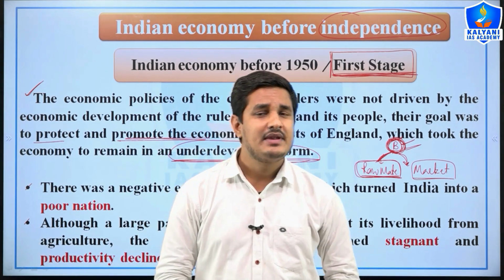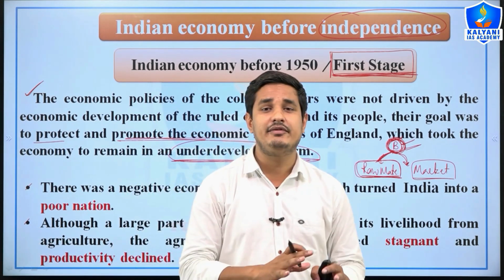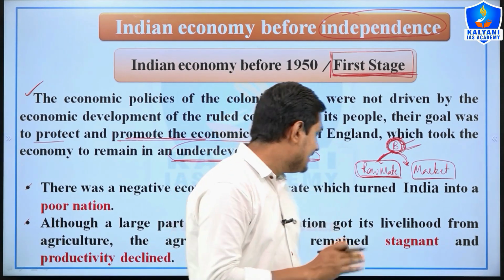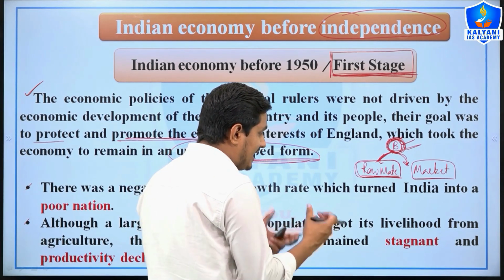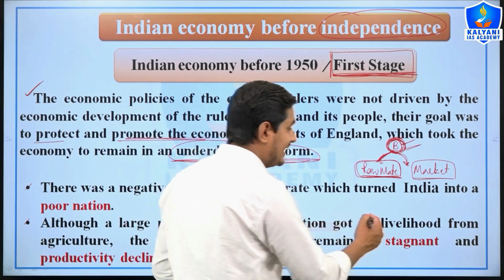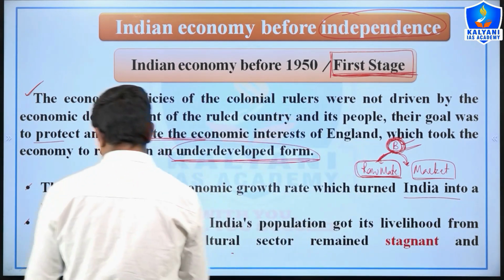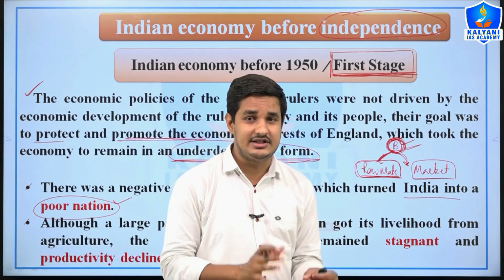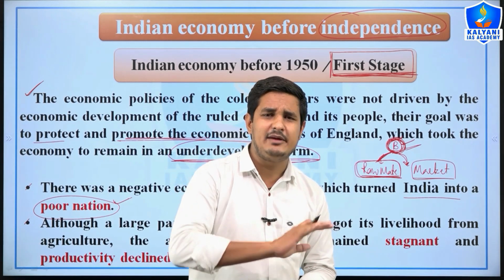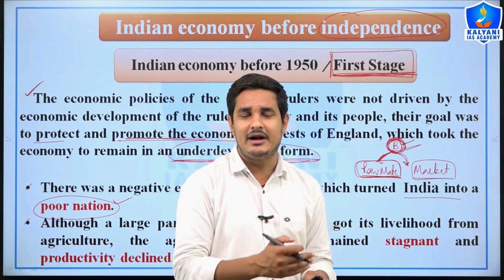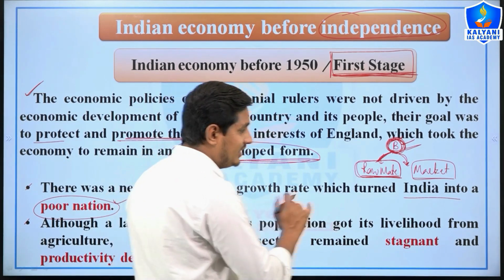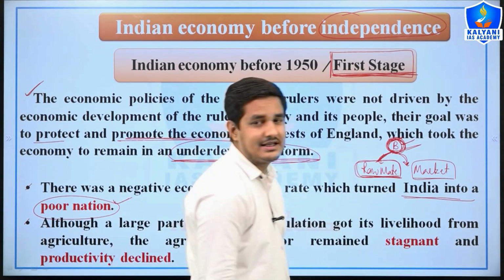The first point is the Indian economy had a negative growth rate before 1950. Therefore the India which was known as golden works turned into a poor nation, right? You know very well India was Sone ki chidiya. So we can say that India was very prosperous in ancient times, but because of the economic policies of the Britishers, India turned into a poor nation, right?